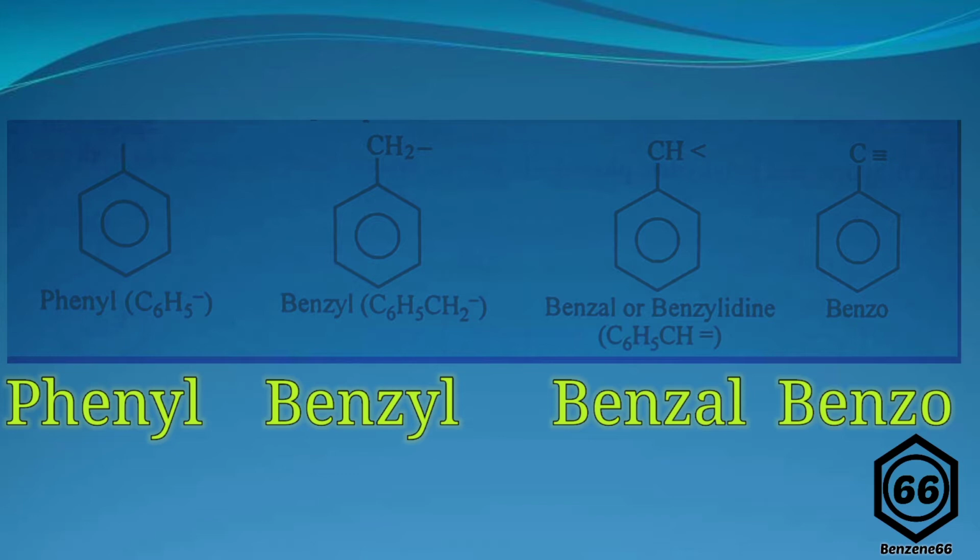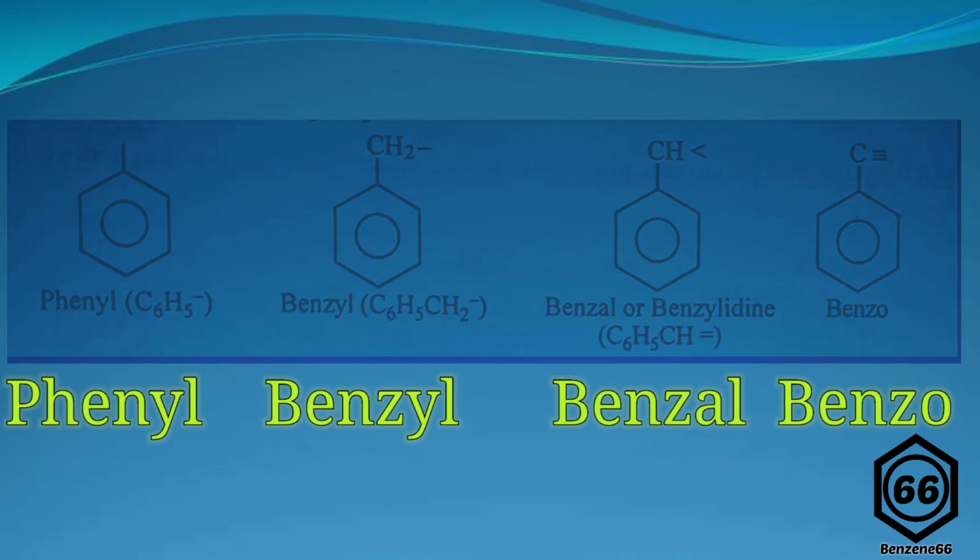Benzene derivatives are named after the type of substitution present in the benzene ring. Benzene ring with one hydrogen substituted, having formula C6H5, is pronounced as phenyl. Benzene ring with one hydrogen substituted by one carbon atom having two hydrogens with it is known as benzyl. Benzene ring having one carbon side chain with only one hydrogen, that means the other two valencies of carbon are completed by some other atom or group of atoms, is known as benzal.